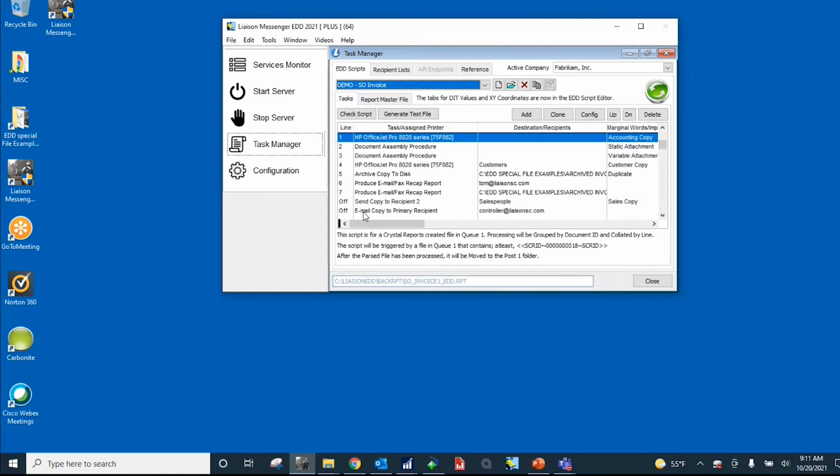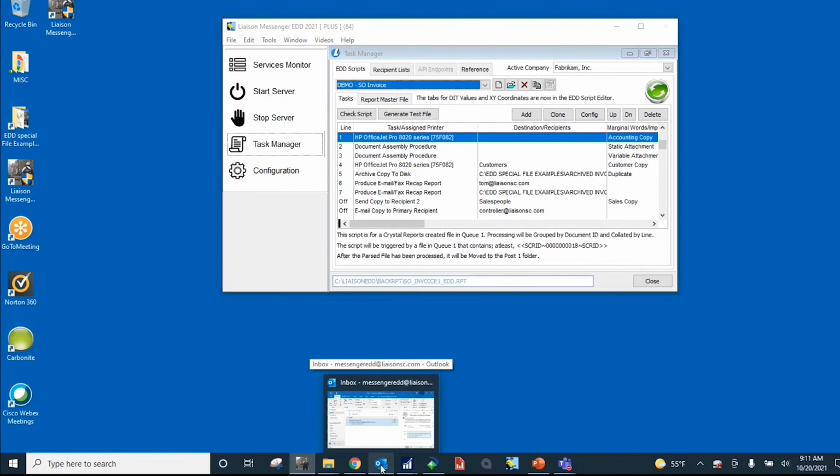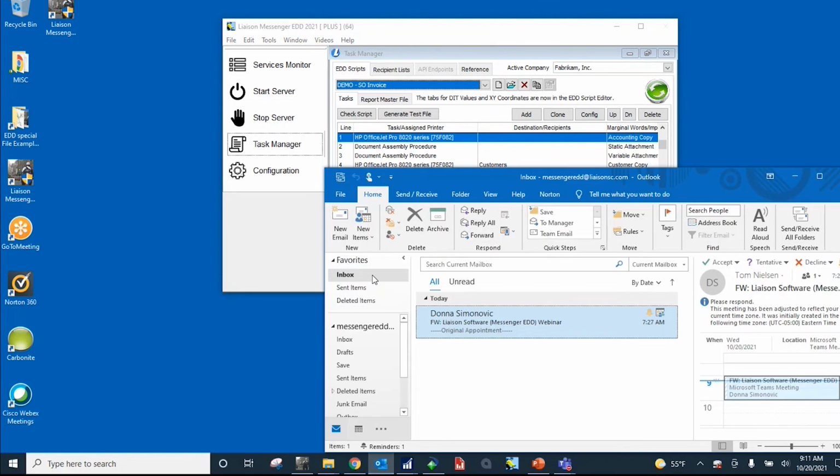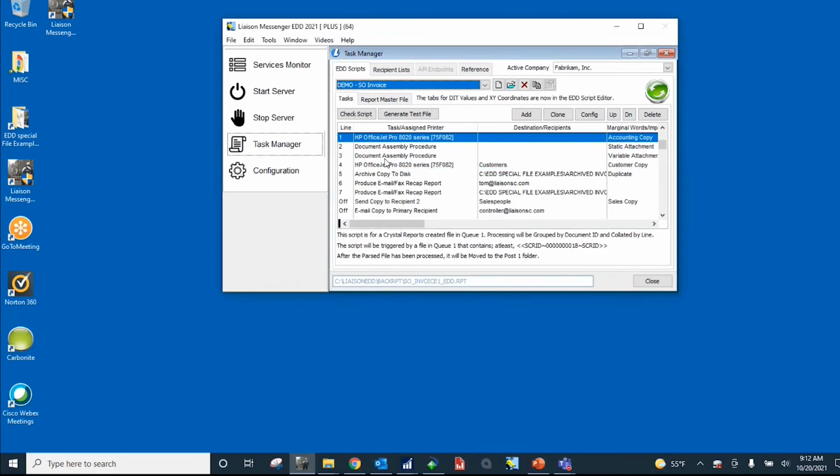Now remember, what triggers this is someone has gone into Business Central. They've gone through the standard print routine using the print to email function in Business Central. What that does is it emails a PDF of the print stream to the Outlook that's on the Messenger server machine. Okay, so here we have an inbox where the PDF would hit. Once that PDF hits the inbox, the PDF is brought into Messenger for the processing that we're going to discuss right in this screen here.